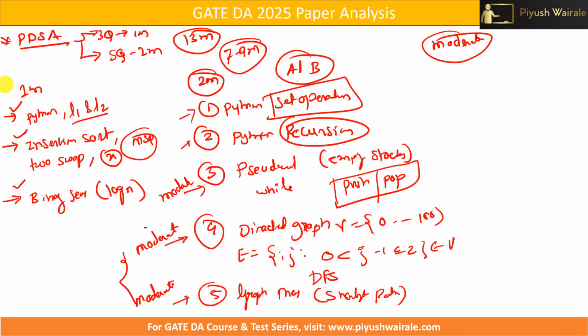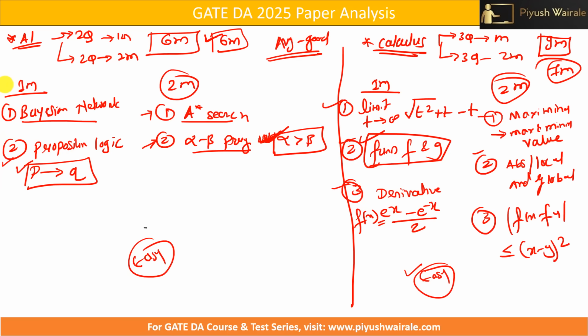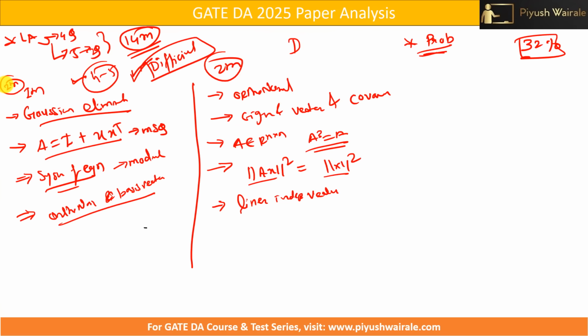The paper setting committee is different, so they set the paper accordingly. Don't restrict yourself to only focusing on LA and probability. Yes, it's obvious that we should focus more on LA and probability, but it's not that we ignore the other subjects. All subjects are very important for the GATE DA paper. We have 7 subjects, and you can expect any 2 subjects dominating the next paper as well. It can be anything. It can be PDSA, DBMS, or PDSA and probability as well, like in the last year paper.